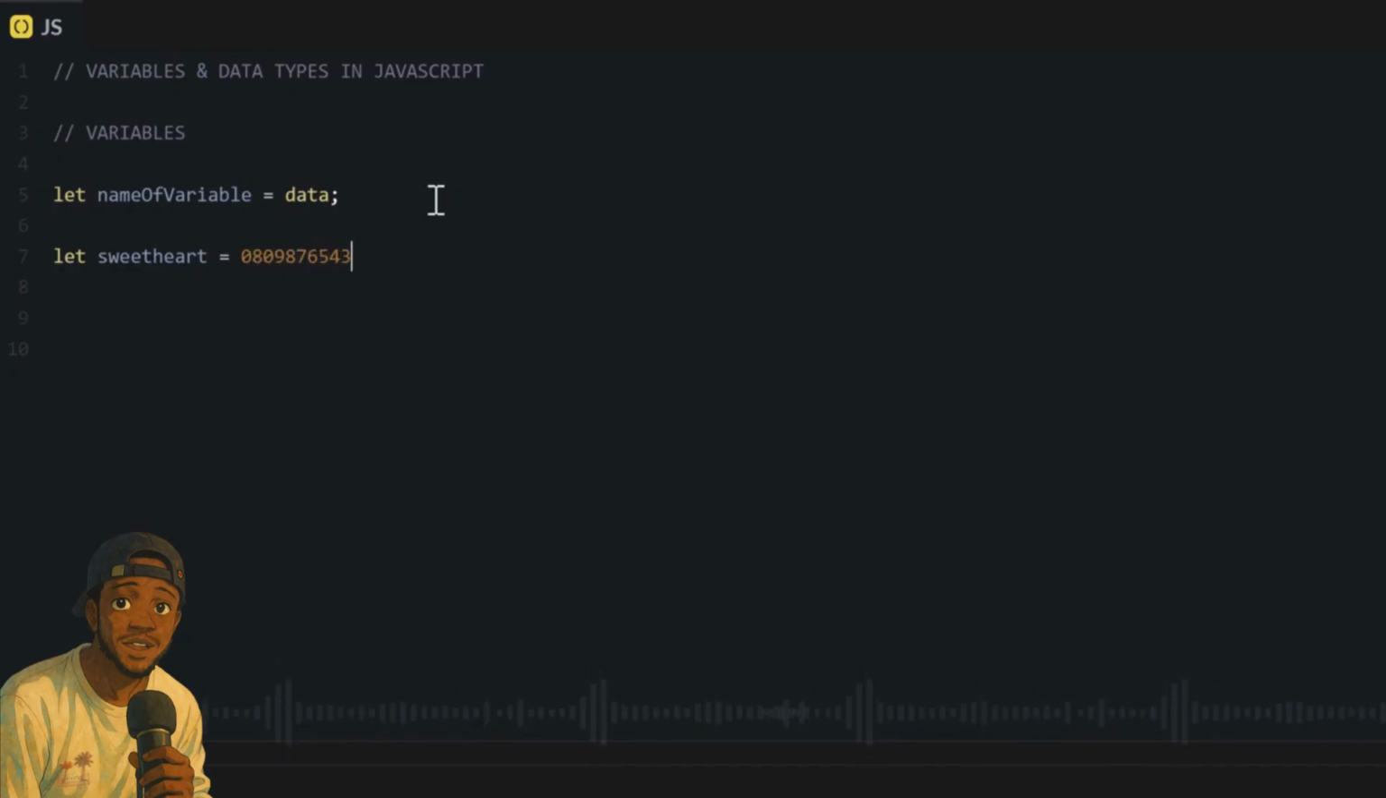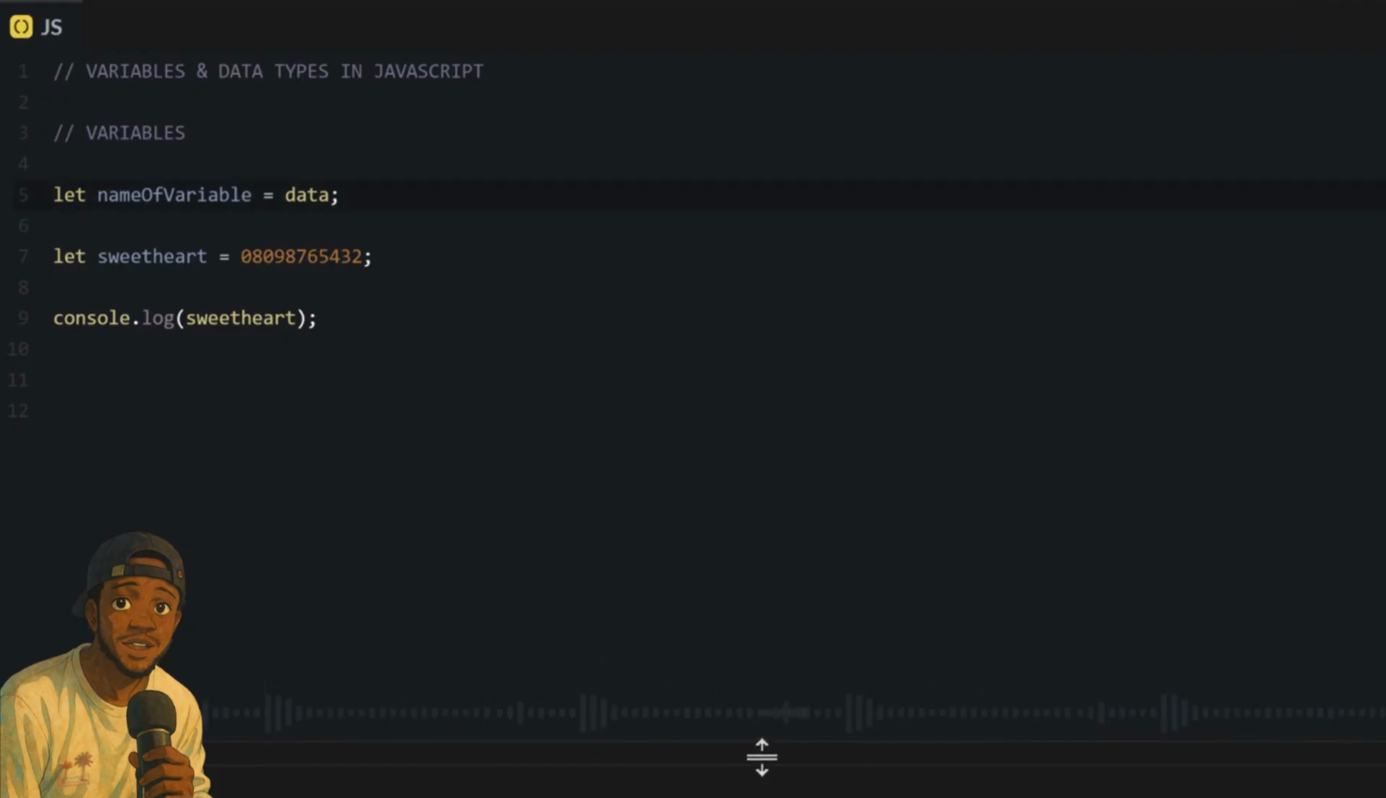Simple. Now you have assigned this number to the variable name sweetheart. So anytime you want to use this number in your code, you don't need to type the number. You can just use the variable name you used to store it, sweetheart. So now if you check what is inside sweetheart, you will see that it returns the number.